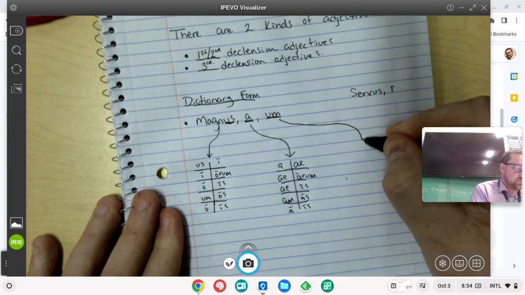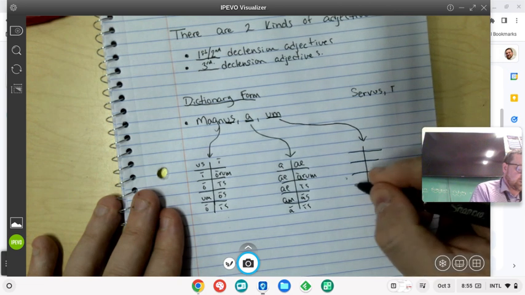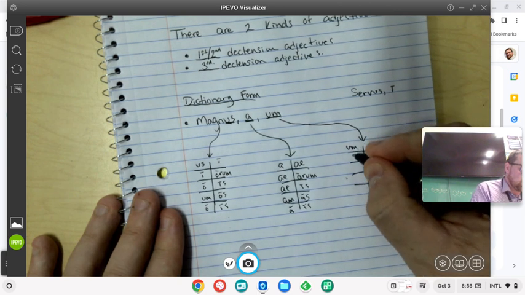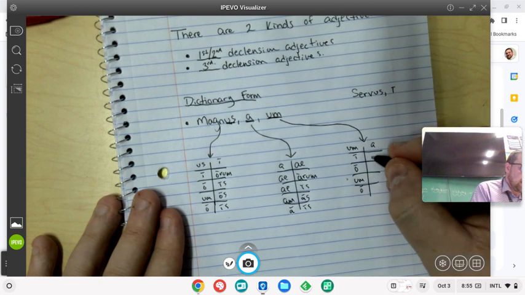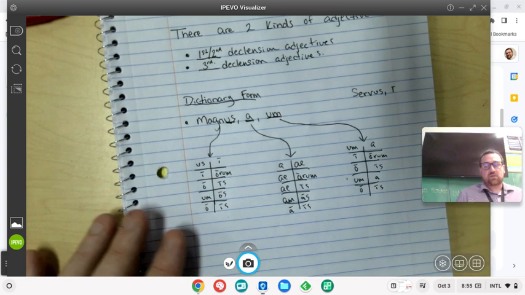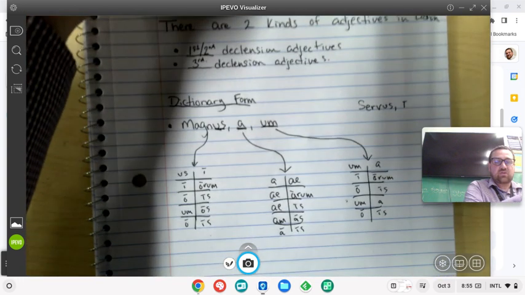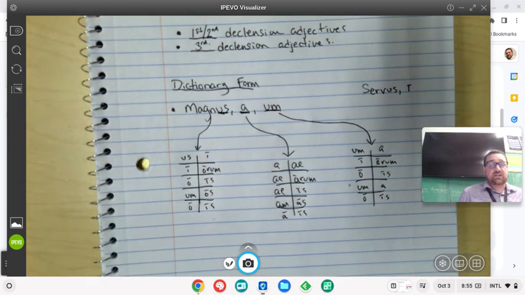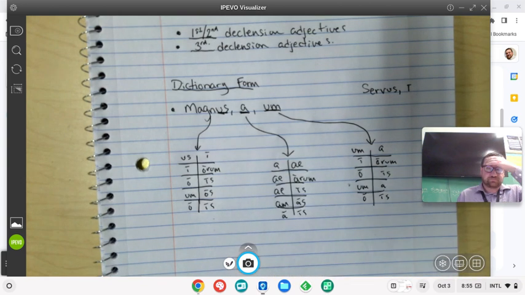And for the second declension neuter endings we're going to use um, i, o, um, o, orum, is, a, is. So all of these endings are potential endings to put on magnus, -a, -um.